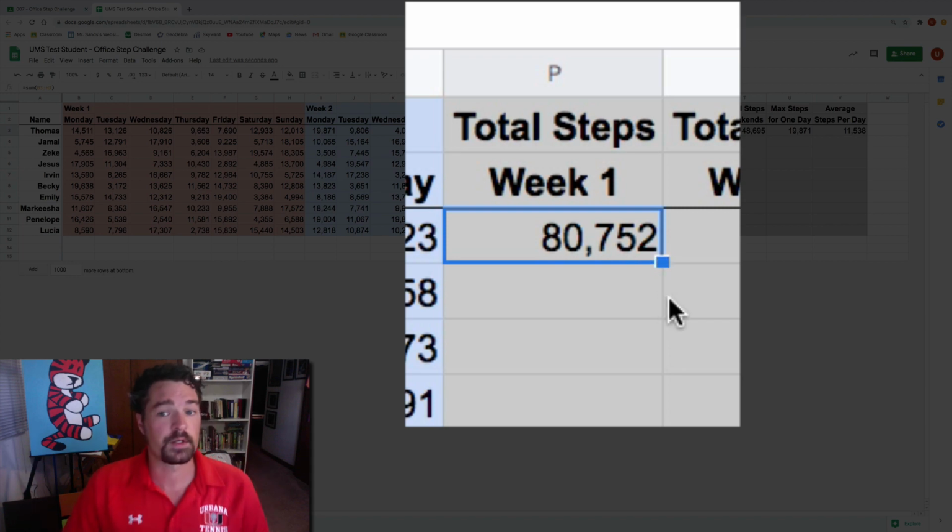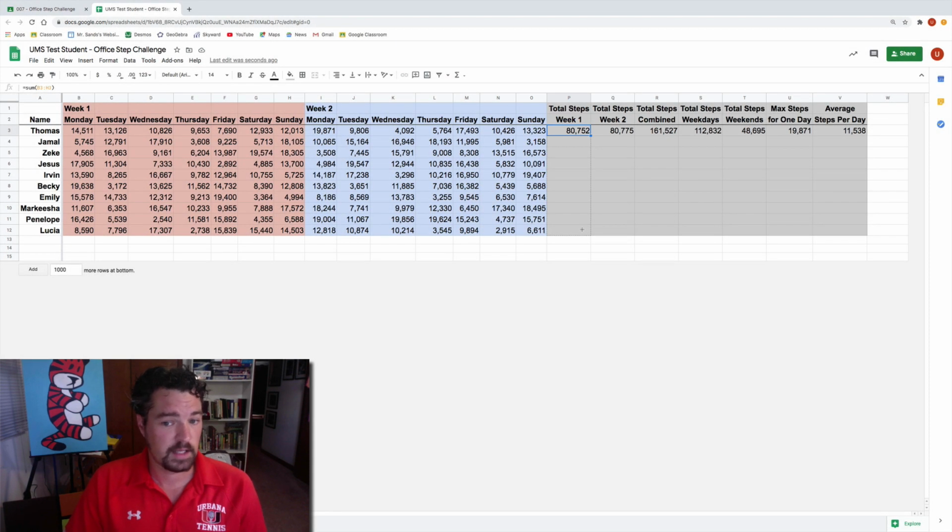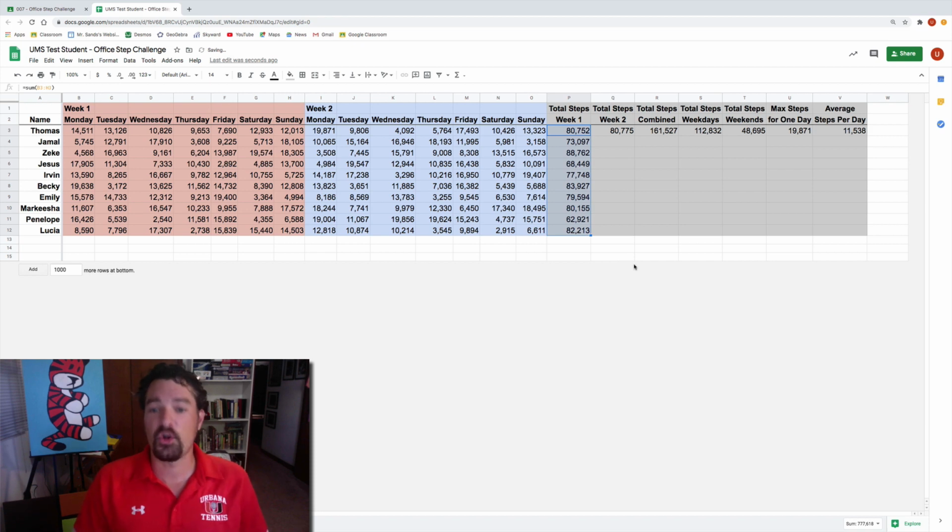This is very important. So what I do is I move my mouse over there until it turns into a plus sign, I click, I hold, and now I'm gonna drag down. And then I let go. And it fills in all the numbers for me. Now I'm gonna do that again. Command Z, undo.